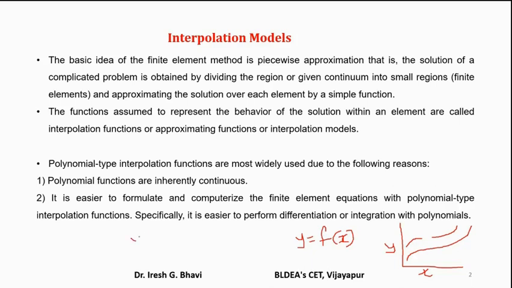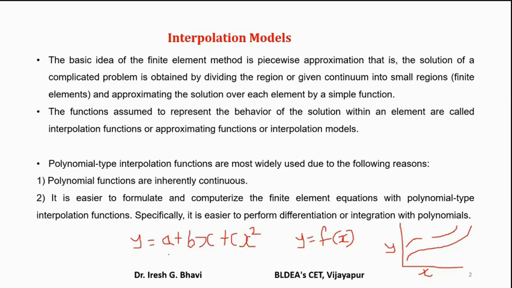Suppose a polynomial interpolation function is there. Let us take y is equal to a plus bx plus cx square. Like this, a polynomial function you have assumed.